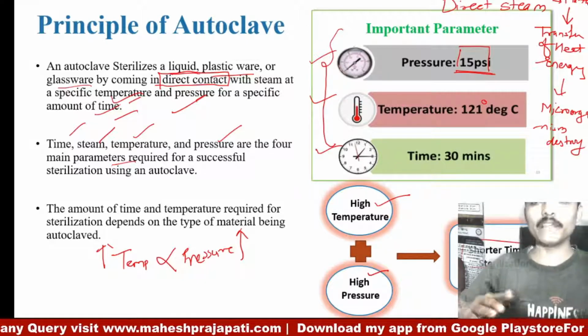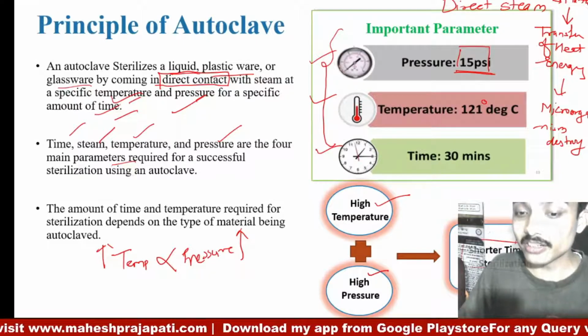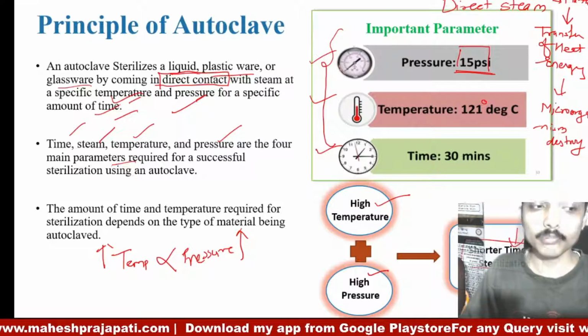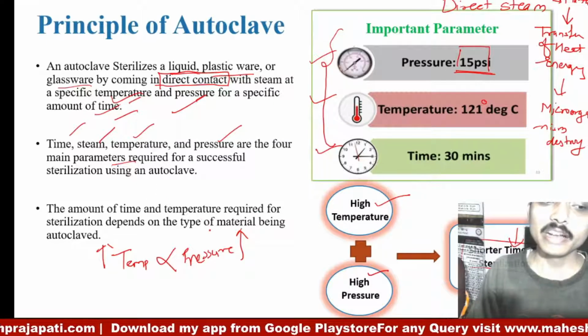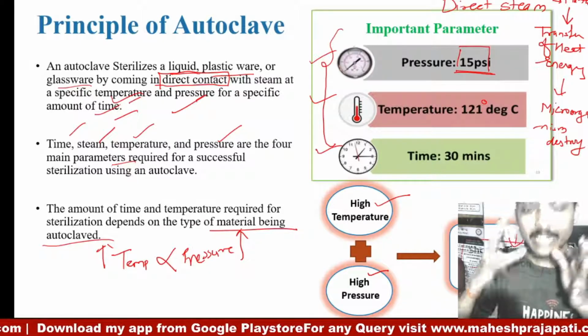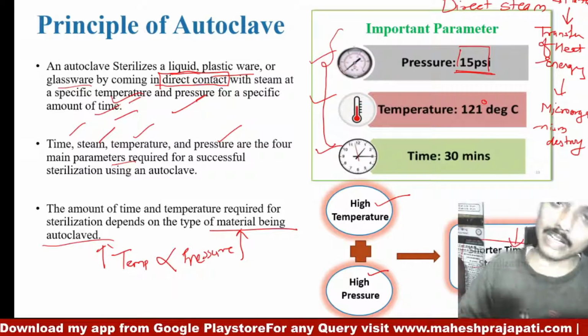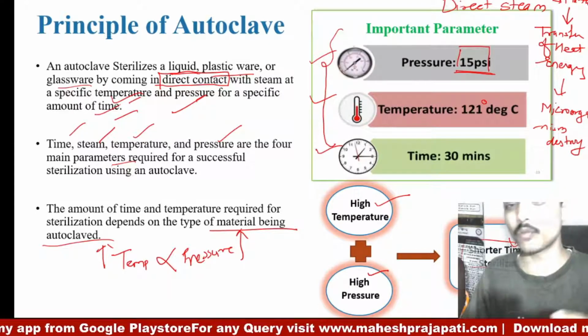It means if temperature and pressure are high, then the sterilization time required is low. The amount of time and temperature required for sterilization depends upon the type of material being autoclaved, and for different kinds of material, different times and temperatures are used. So basically this is about the principle of autoclave.